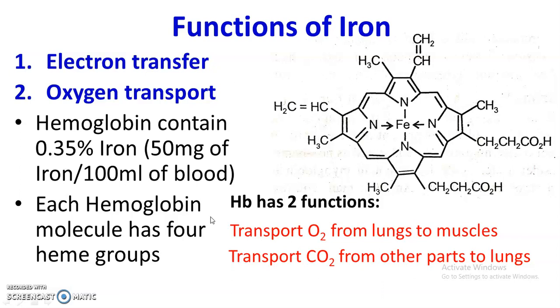Hemoglobin uses certain amino groups to bind carbon dioxide and carries this carbon dioxide back to the lungs. So both hemoglobin and myoglobin play an important role in the transport of oxygen and carbon dioxide.